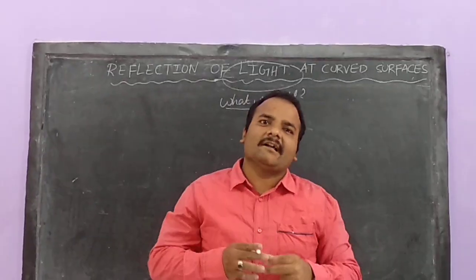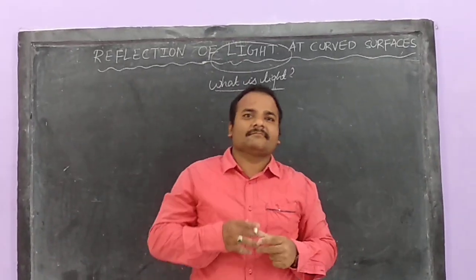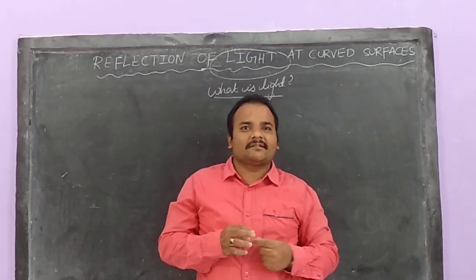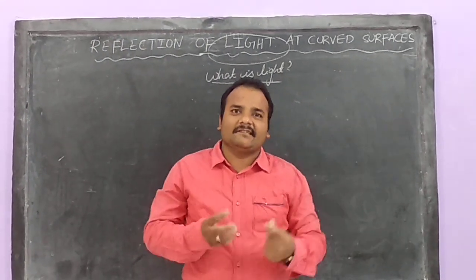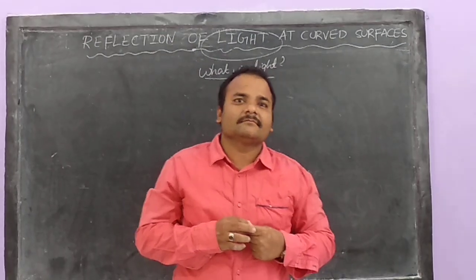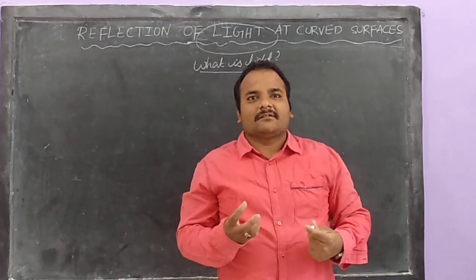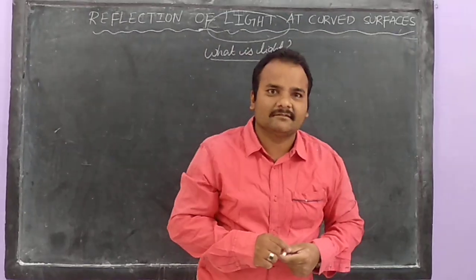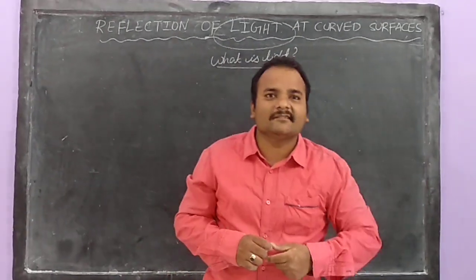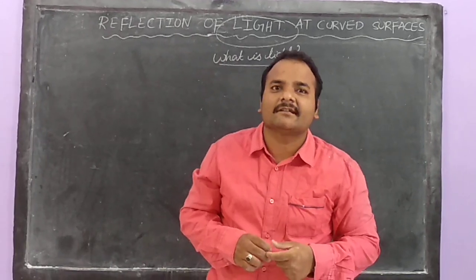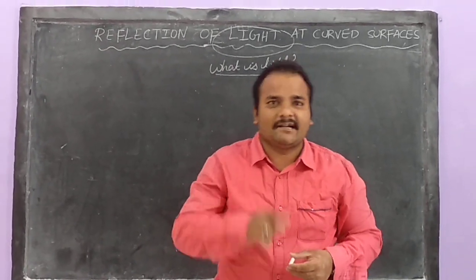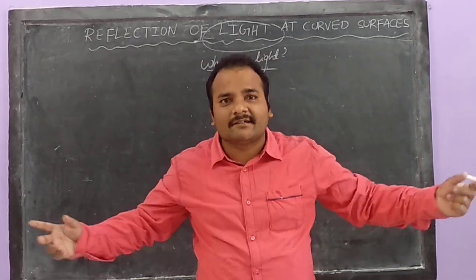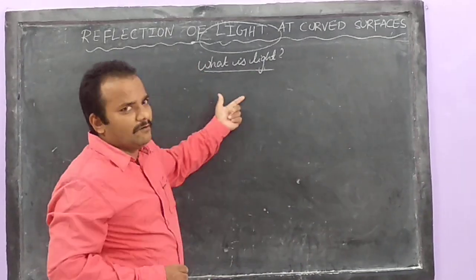Example, one boy is preparing for his exam and is sitting in one room. There is a source of light and he is preparing seriously, and suddenly the light has gone. Can you see the objects, the book, anything which is in front of you? No, he can't. Why can't he see those things? Because God has given him beautiful eyes, but my dear friends, there is no light. If there is no light, there is no reflection. So let us discuss briefly about light.